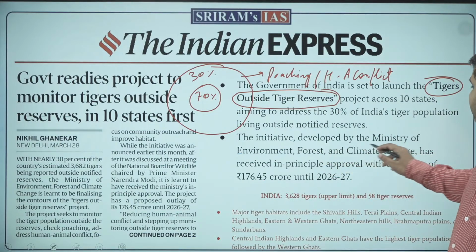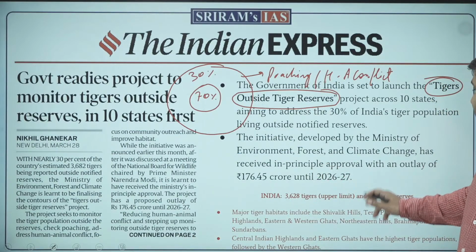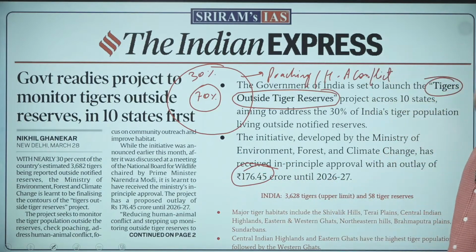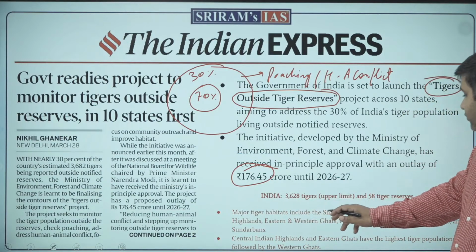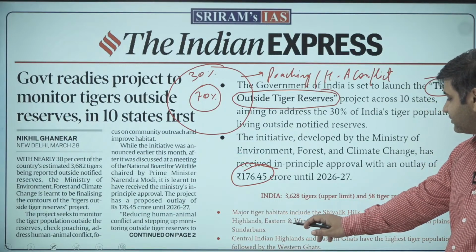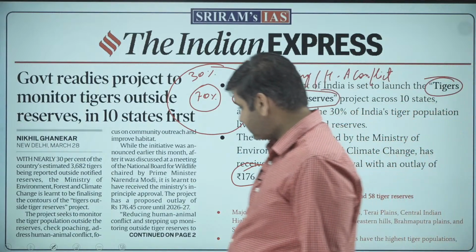The initiative developed by the Ministry of Environment, Forest and Climate Change received in-principle approval, and some money has been allotted to it for the year 2026-27. You see, the major habitats include the Shivalik Hills, Terai Plains, Central India Highlands and Eastern and Western Ghats, Northeast Hills and Brahmaputra Plains, and the Sundarbans. So now you can see this.